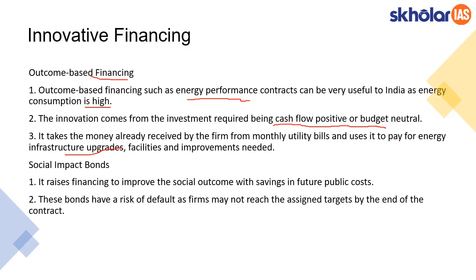The third one is social impact bonds. This has been in the news many a time before, and even SEBI is considering social impact bonds. In social impact bonds, it raises financing to improve the social outcome with savings in future public costs. So right now we know the government is giving subsidies, whether in terms of insurance or subsidies to agriculture. This type of spending is done by the government.